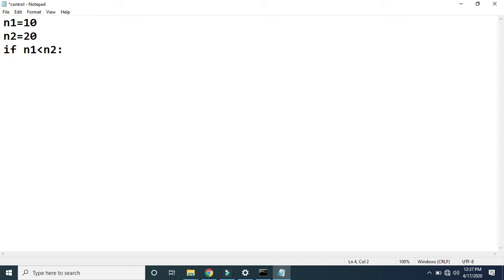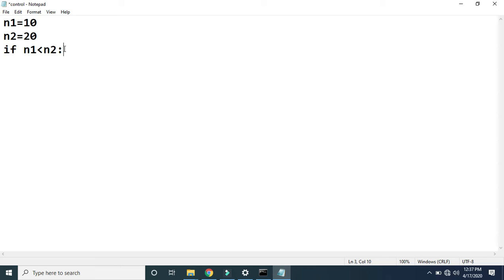Now see here, if n1 is less than n2, then n1 is smaller than n2. If this condition is true, then we can say that n1 is smaller than n2, and if this is false, then we can say that n2 is smaller than n1. If we want to write a program to find the smallest number when two numbers are given, we can use this if-else control statement.